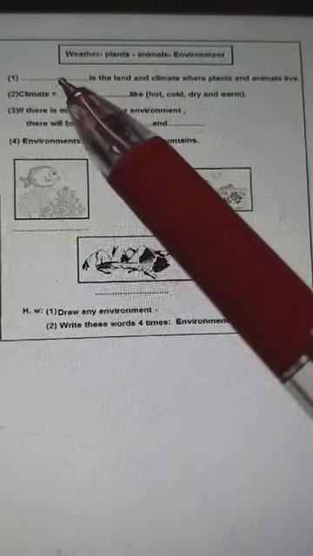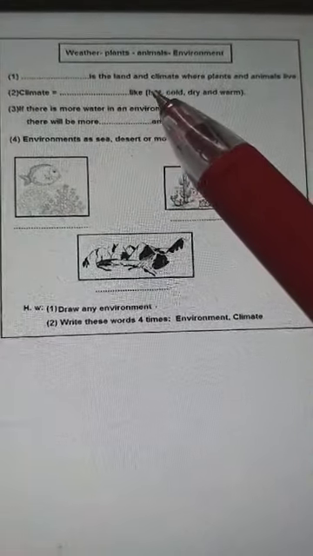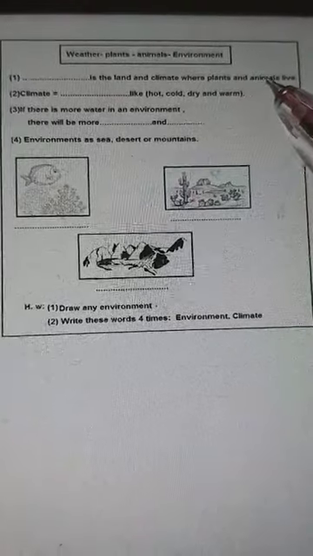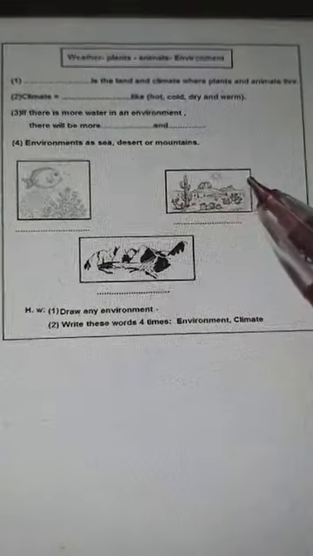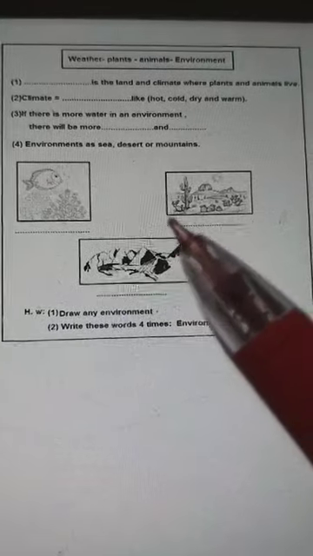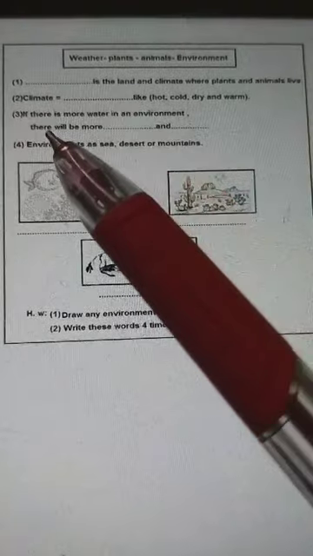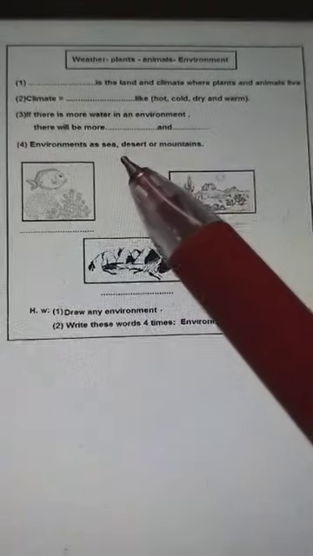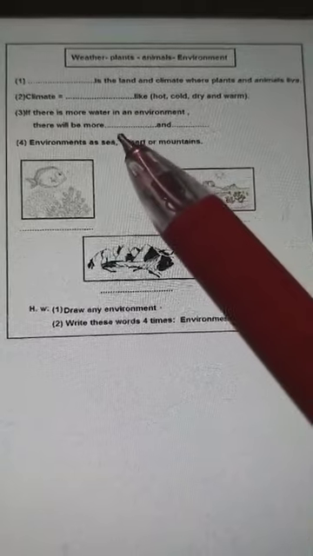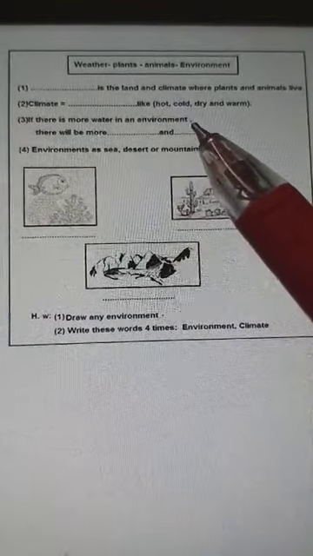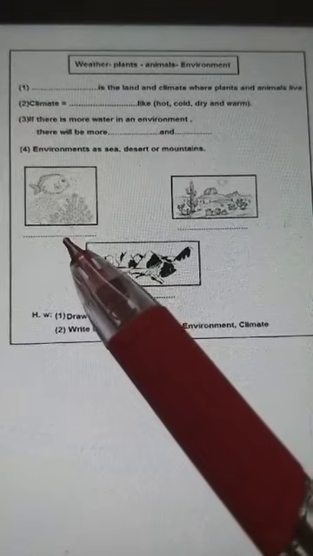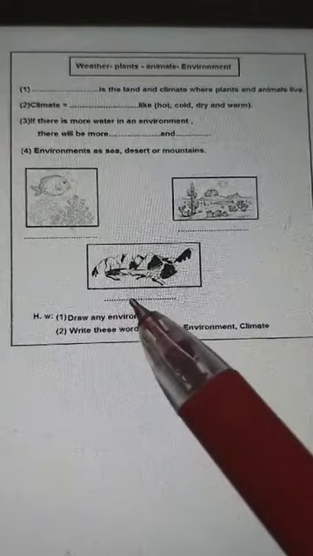So again, environment is what? The land and the climate where plants and the animals live. The place that the animals and the plants live in. Any place, maybe sea, maybe desert, maybe mountains. Okay, girls? Climate means weather. If there is more water in any environment, there will be more plants and animals. Sea, desert, mountains are examples of environment.